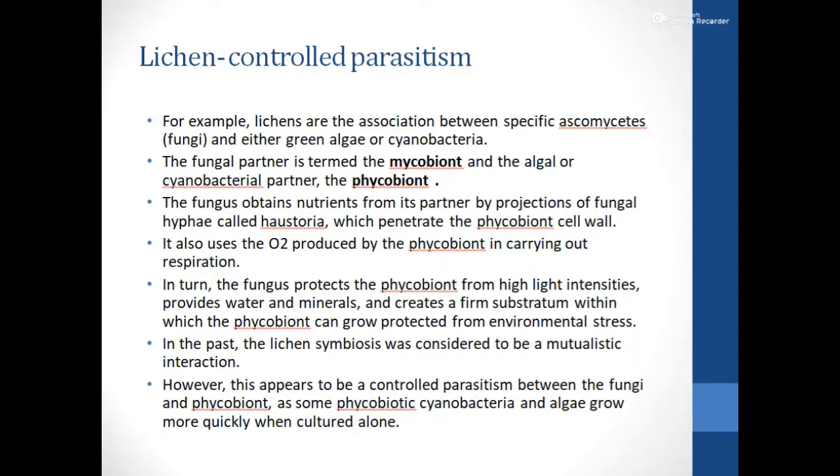The cyanobacteria and the algae can even grow more quickly when they are cultured alone. So this indicates that even if the fungus is not there, the cyanobacteria and the algae can multiply rapidly. So this is a case of controlled parasitism. I guess it is clear to you.